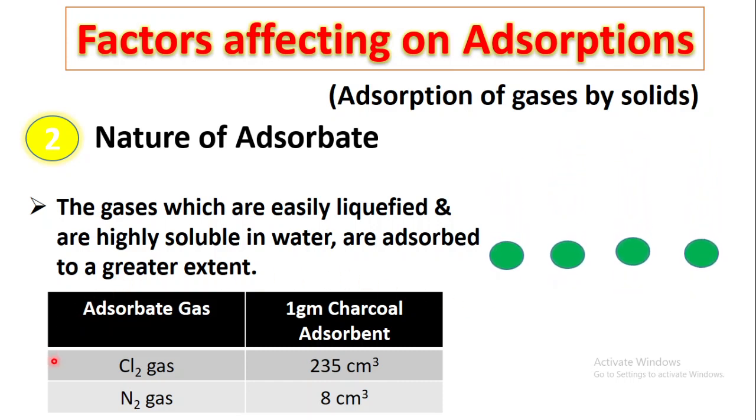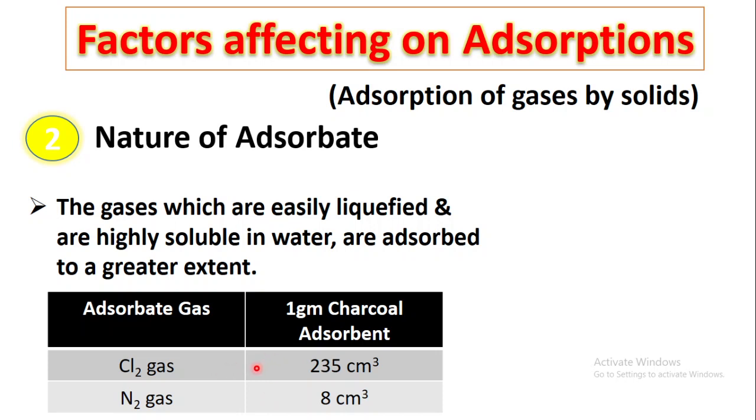Now, when it was experimentally tested, the extent of adsorption of chlorine and nitrogen gas on 1 gram of charcoal was compared. Here charcoal acts as the adsorbent and these two are the gases. Adsorption was found to be 235 centimeter cube for chlorine and 8 centimeter cube for nitrogen.